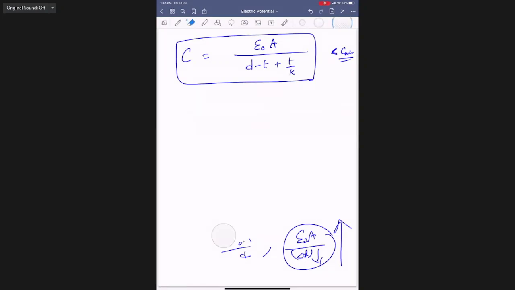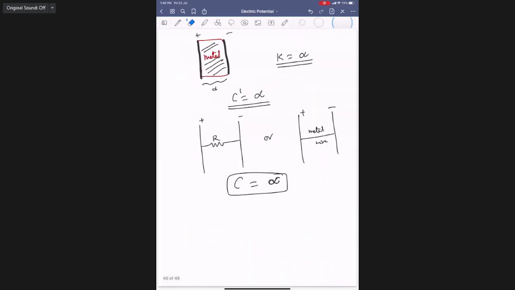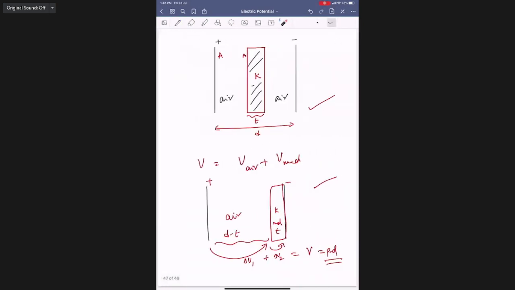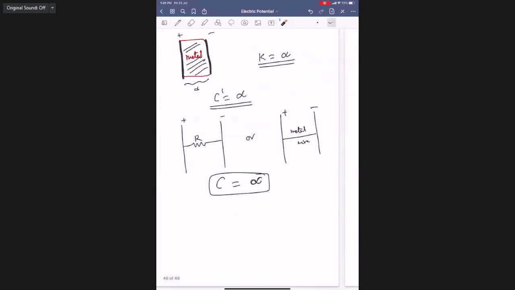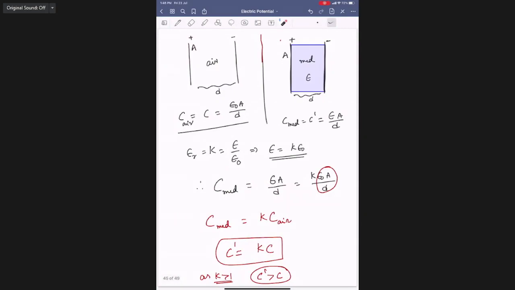So completely filled is a simple formula: epsilon naught A by D into K. Got it? You can keep the dielectric in the middle, the right, or the left, it doesn't matter for us. Got it? This is done, everybody?